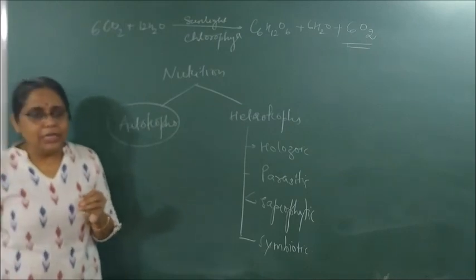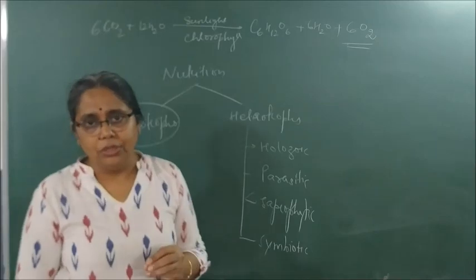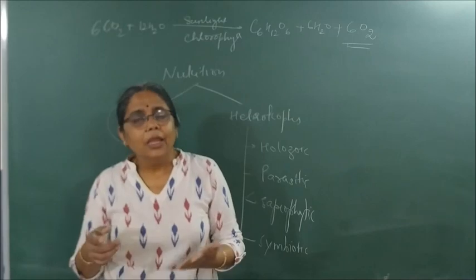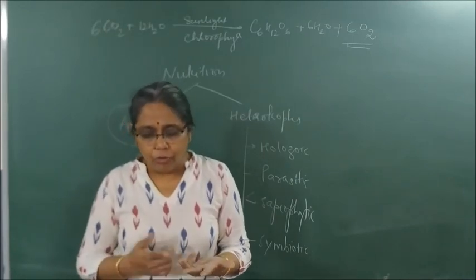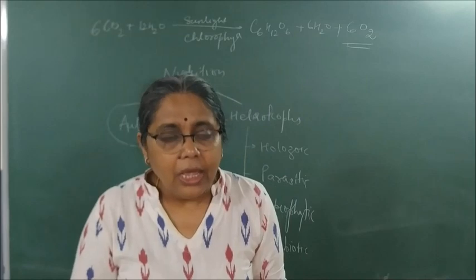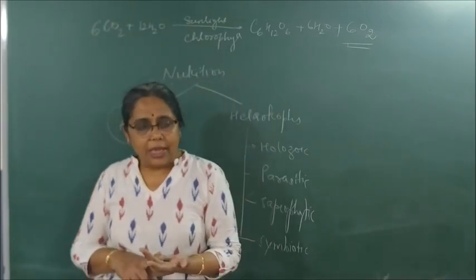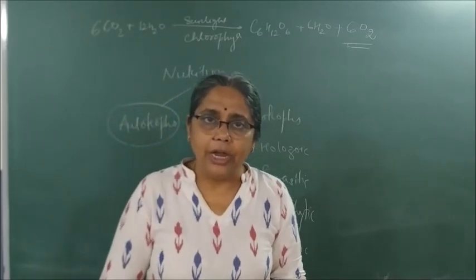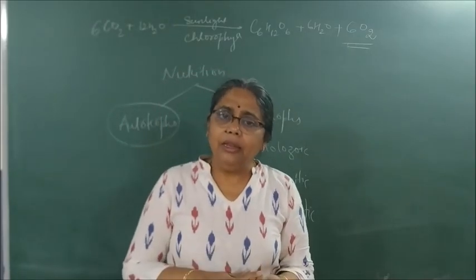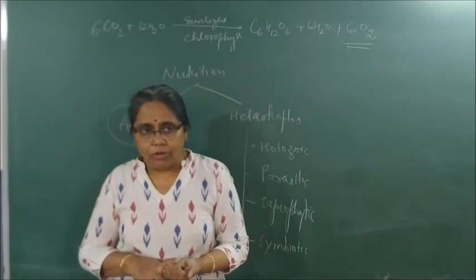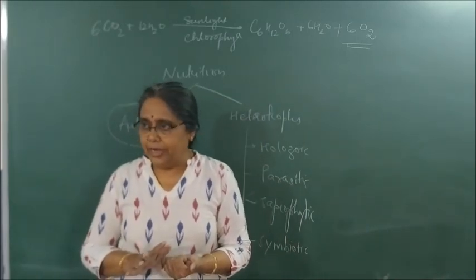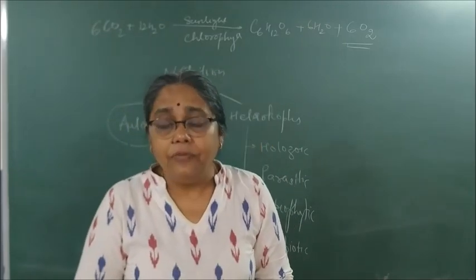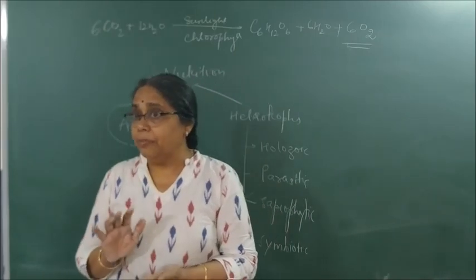What are the important events taking place during photosynthesis? The important events are absorption of light by chlorophyll, conversion of light energy into chemical energy, photolysis of water, which is splitting of water into hydrogen and oxygen, then reduction of carbon dioxide into carbohydrates. This is a very important 2-mark question for the board. Even if I wake you up at midnight, you should be able to answer it.